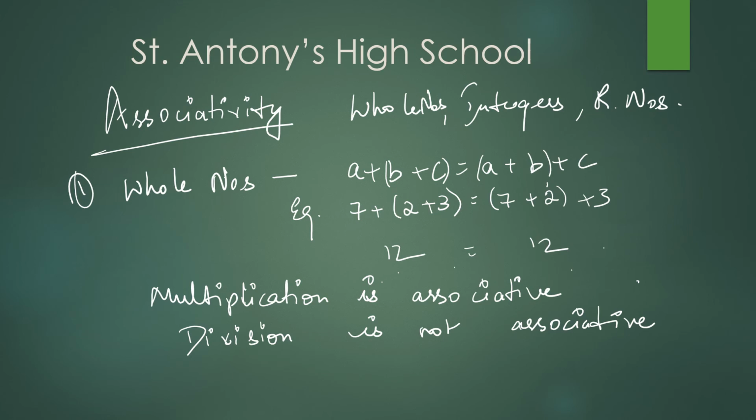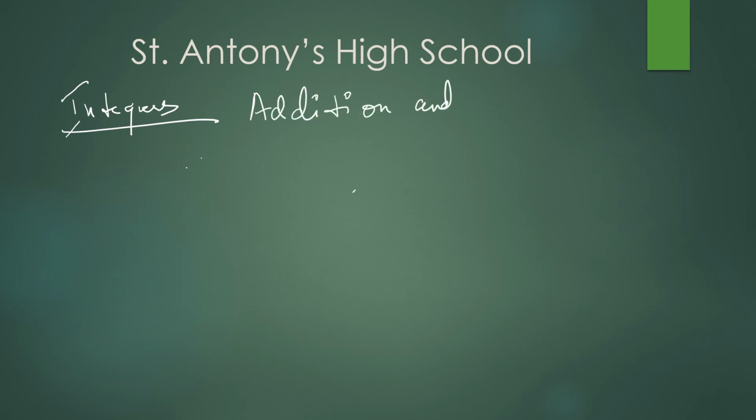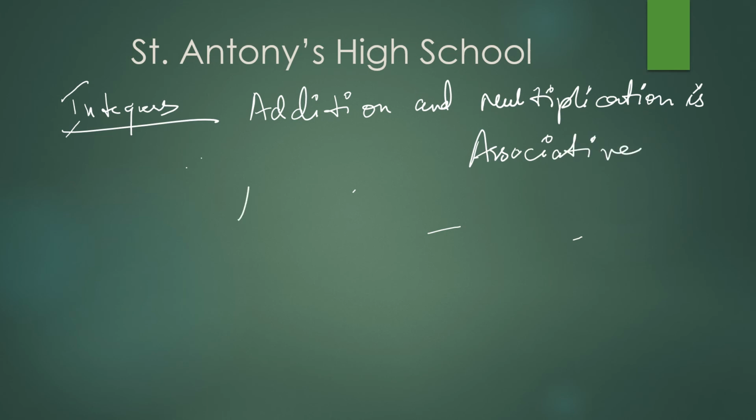Go for integers. Here addition and multiplication are associative, but subtraction and division are not. Which is the other one? Rational numbers.